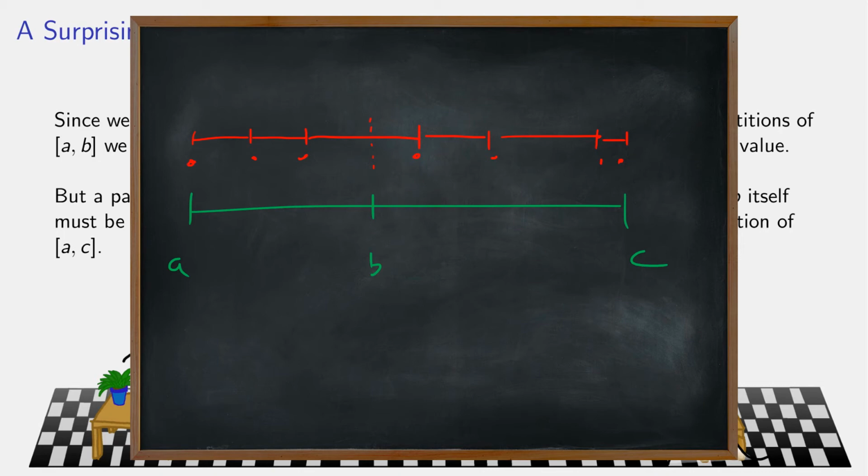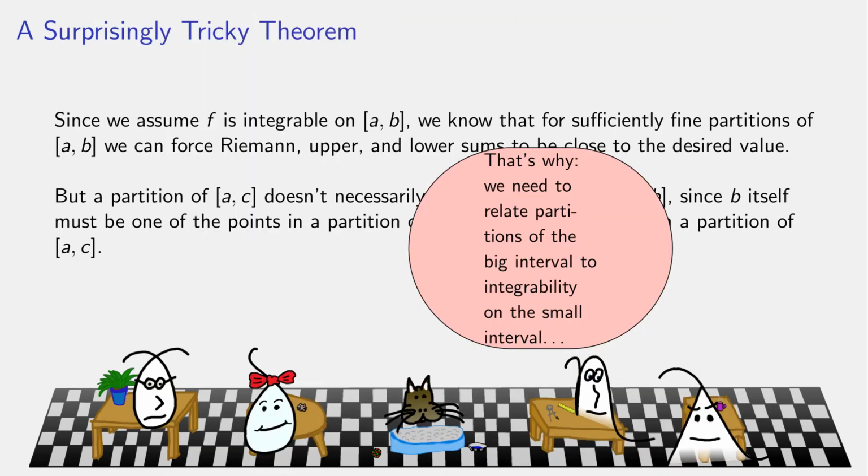If you take a partition from A to C, you may have to add a single point to get a partition from A to B and also a partition from B to C. So this is why we need to relate partitions of the big interval to integrability on the small interval. On the smaller interval from A to B, since f is integrable, we're going to know that Riemann sums on the left bit can be made close to the value we want.